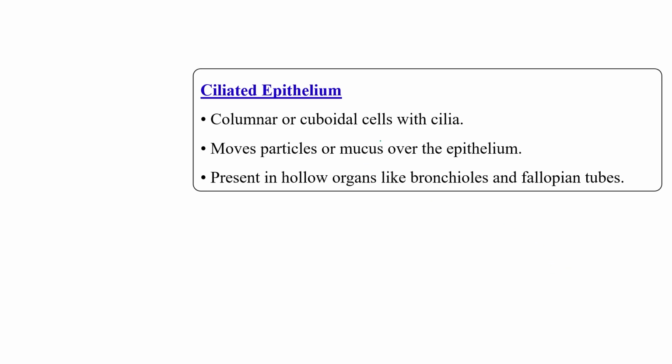Ciliated epithelium may be cuboidal in shape or columnar in shape, and ciliated means these have cilia, and the cilia are responsible for moving particles or mucus over the epithelium. So these are present in hollow organs. Hollow organs means bronchioles, like fallopian tubes. Okay, so if an organ is hollow and there is a need for movement of mucus, then obviously its covering is made up of ciliated epithelium.